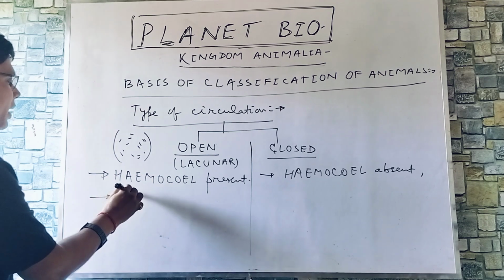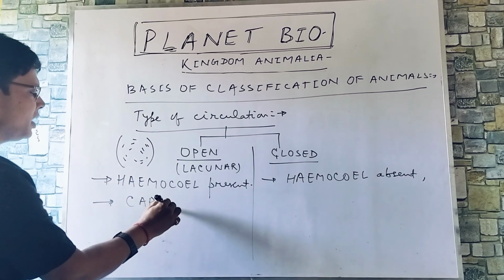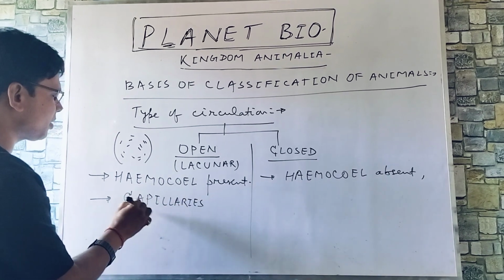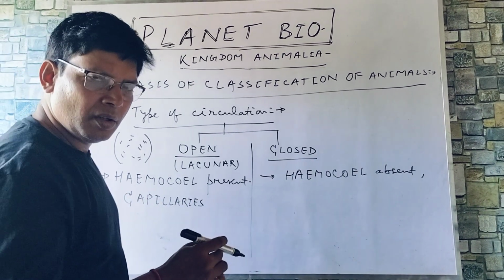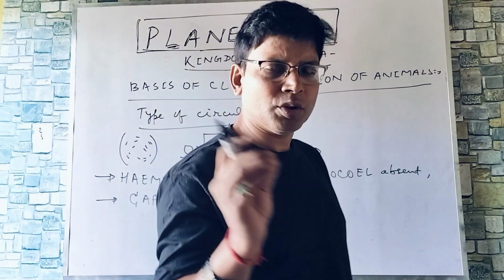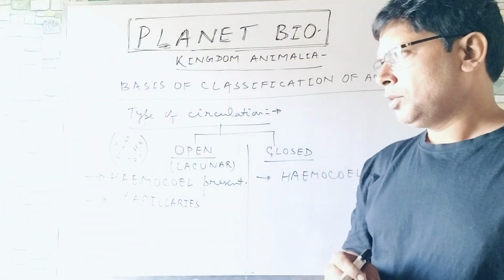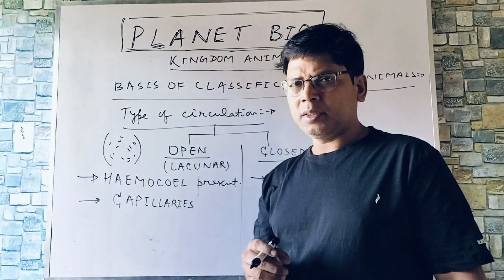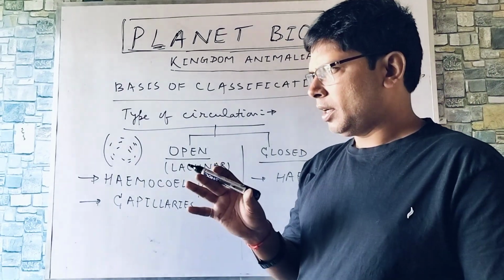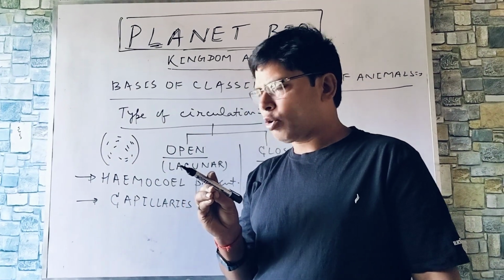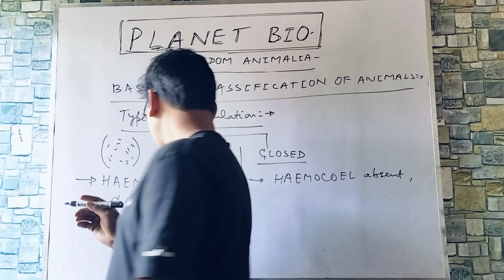Next, here capillaries are present. Capillaries are perhaps the thinnest blood vessels, with a single layer of endothelium, carrying the blood in a very narrow part of the body, you can say. Capillaries.